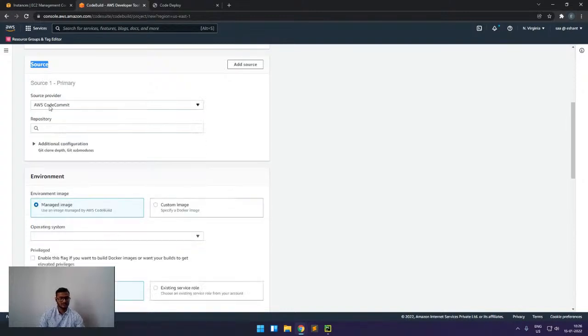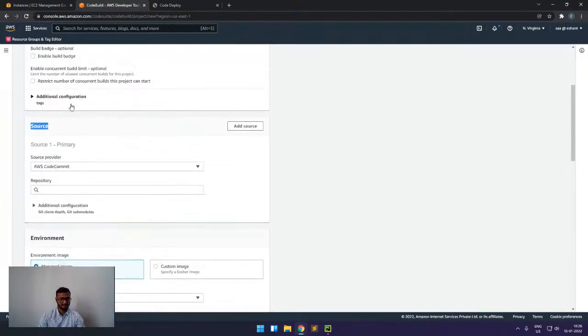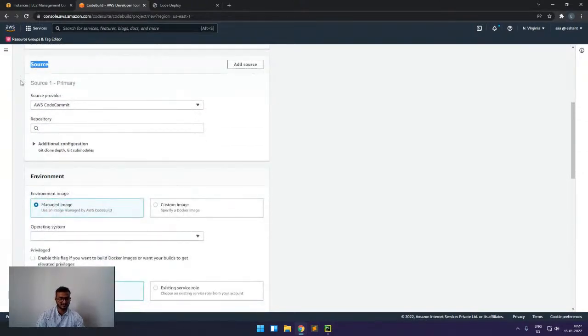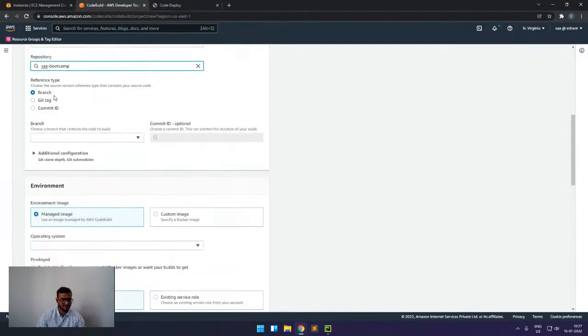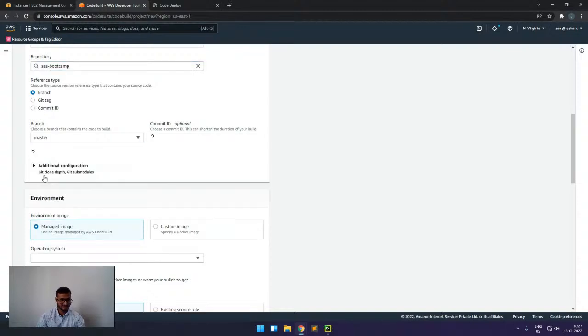The next is the code. In this demo, we will take CodeCommit since we have created an AWS CodeCommit repository. And we will select the repository that we have created, and in the branch, we can select multiple things for the source in the reference. For this, we will select this master branch.